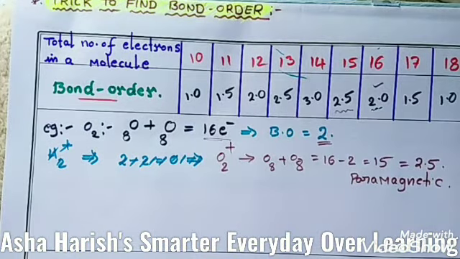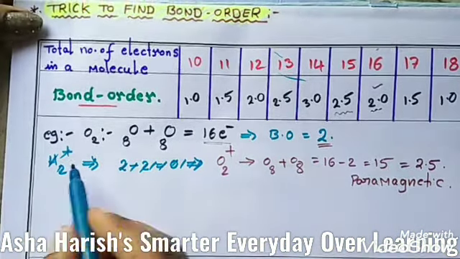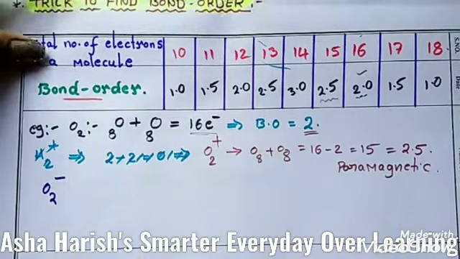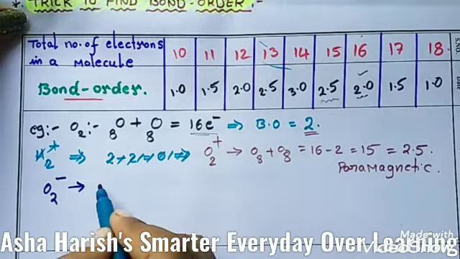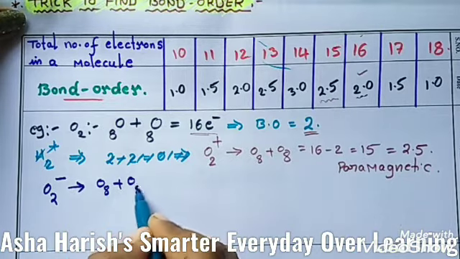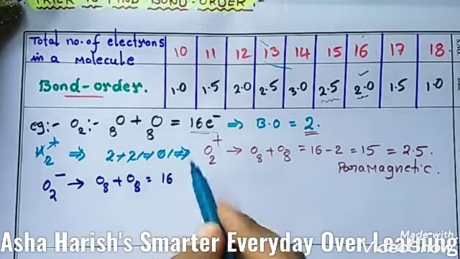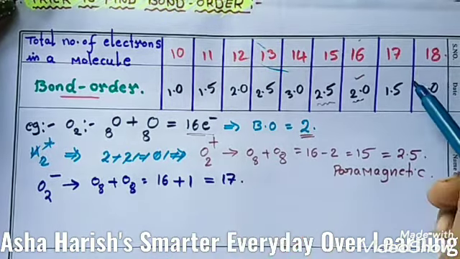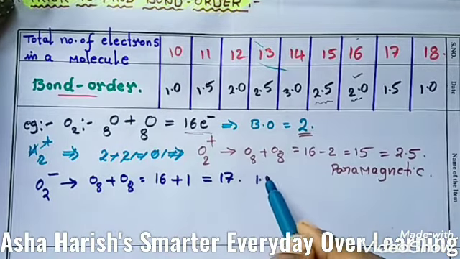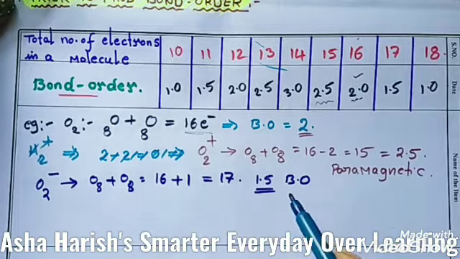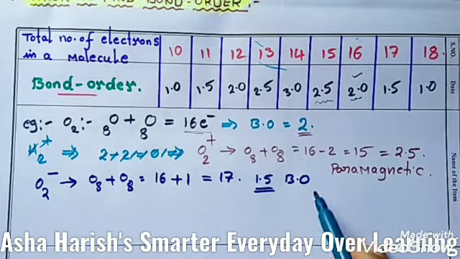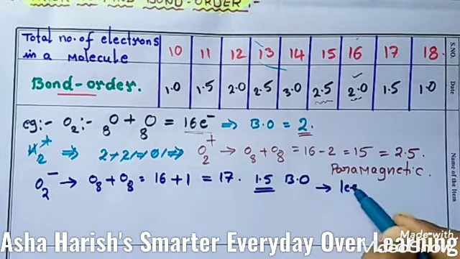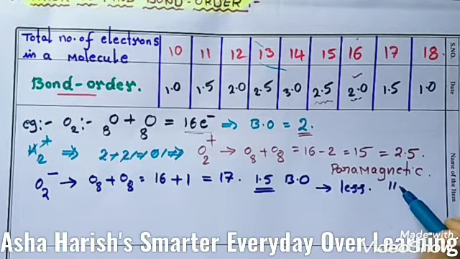Let's see the next example. Here is another one, O2 minus. Now you can calculate the total number of electrons. Again same as before, 16 electrons, here minus charge is there, so you need to add 1. Now the number is 17. 17 means the bond order is 1.5. So the bond order is 1.5 for O2 minus. So this is less stable. You can say the stability of this O2 minus is less, and it is also paramagnetic in nature.